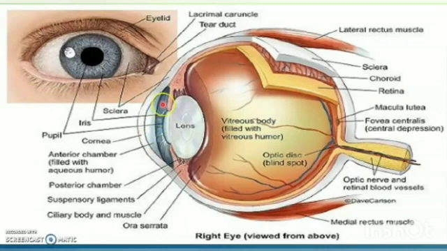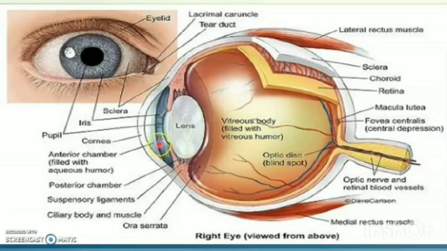Then see this part that is in the front of the lens. This structure is known as the iris of the eye. This is a very important part. We see different colors of the eye because the iris contains pigments. We see cat's eye, blue eye, brown eye. This color is given to the eye by the iris.